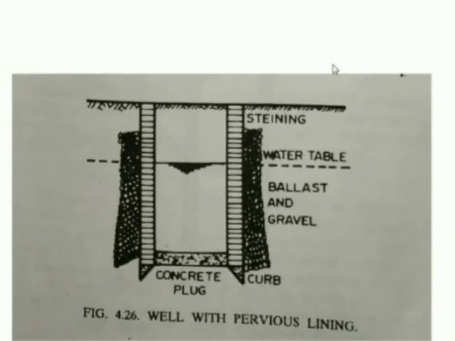Don't worry about that. After that, I also discussed that based on the type of lining provided, we can classify the open well into three groups. One is called the temporary well or kacha well, that is, a well without lining. The second one is the well with impervious lining, which might be for a shallow well or a deep well as well. The third one I have told is the well with pervious lining.